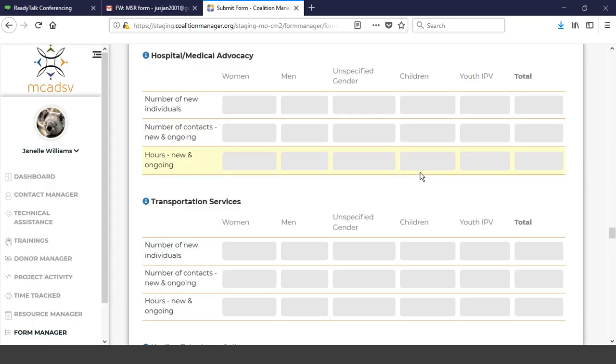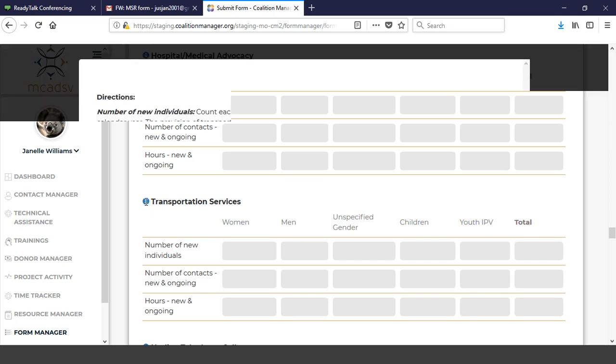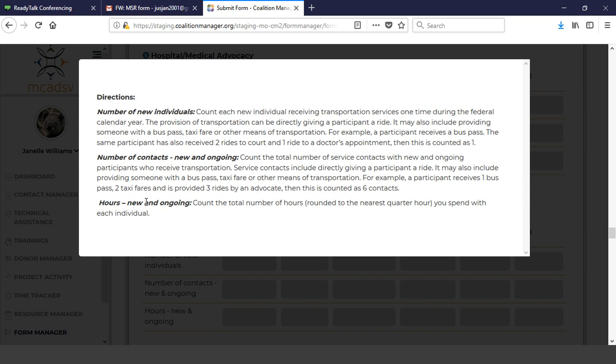And just as a reminder, in every one of these categories, you are going to see this symbol that looks like a little blue circle with what looks like a lowercase i in it, information. Every one of these has directions on it. It gives you an example, and just to let you know, that's on every one of these.